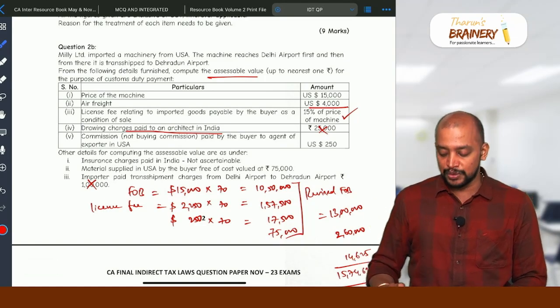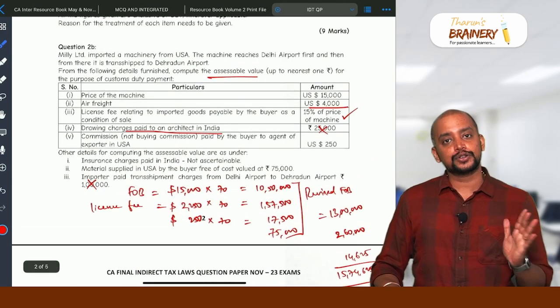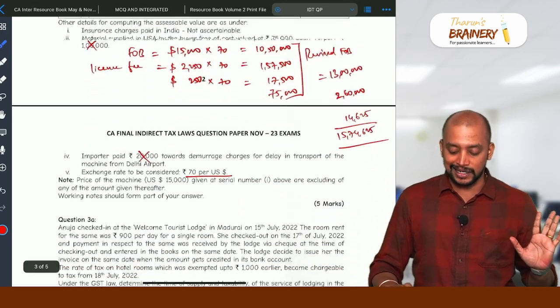Assessable value, direct computation, for which 5 marks. And it is not ex-factory price also, it is price of the machine. So FOB we will take that.